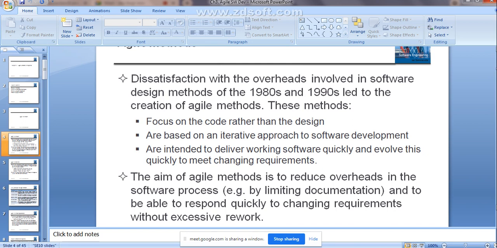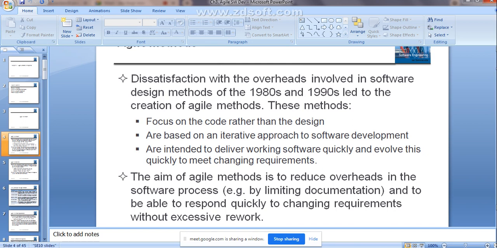Along with that, it is also able to respond quickly to changing requirements without excessive rework. That means you can immediately do the modification within that particular software. That is possible. You can quickly deliver that particular software to the end customer. That is possible, right? This is the main aim of the agile methods.